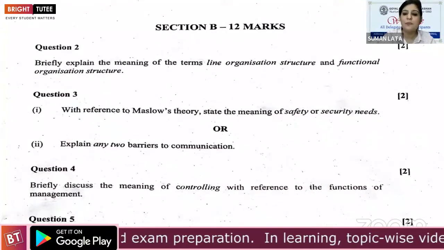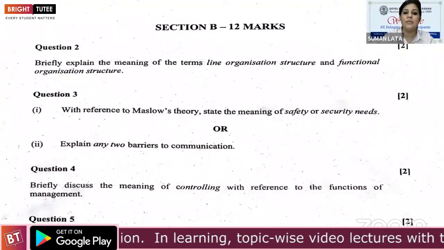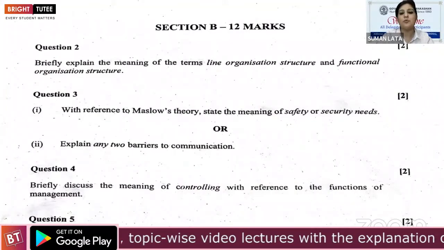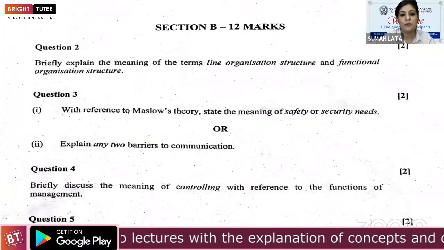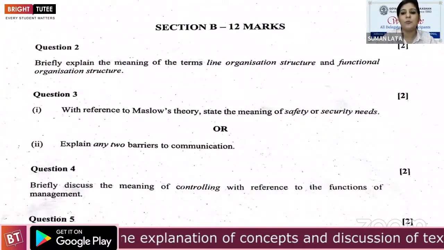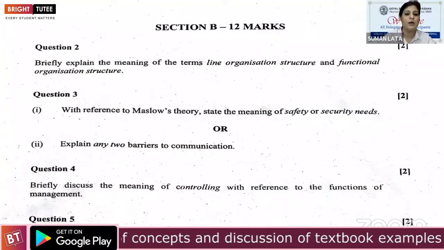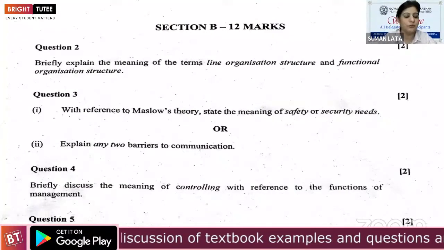So it depends on you how you are writing the meaning. It all depends on you. Words can be different, explanation can be different. If you have written the meaning of both terms, then you will get complete 2 marks in this question.